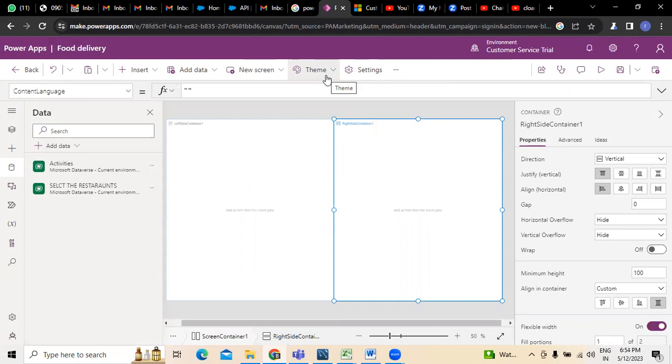In the next video, I'm going to discuss a few more things relating to website creation or something of that sort using this Power Apps, and all of that I'm going to explain in the next video to you.